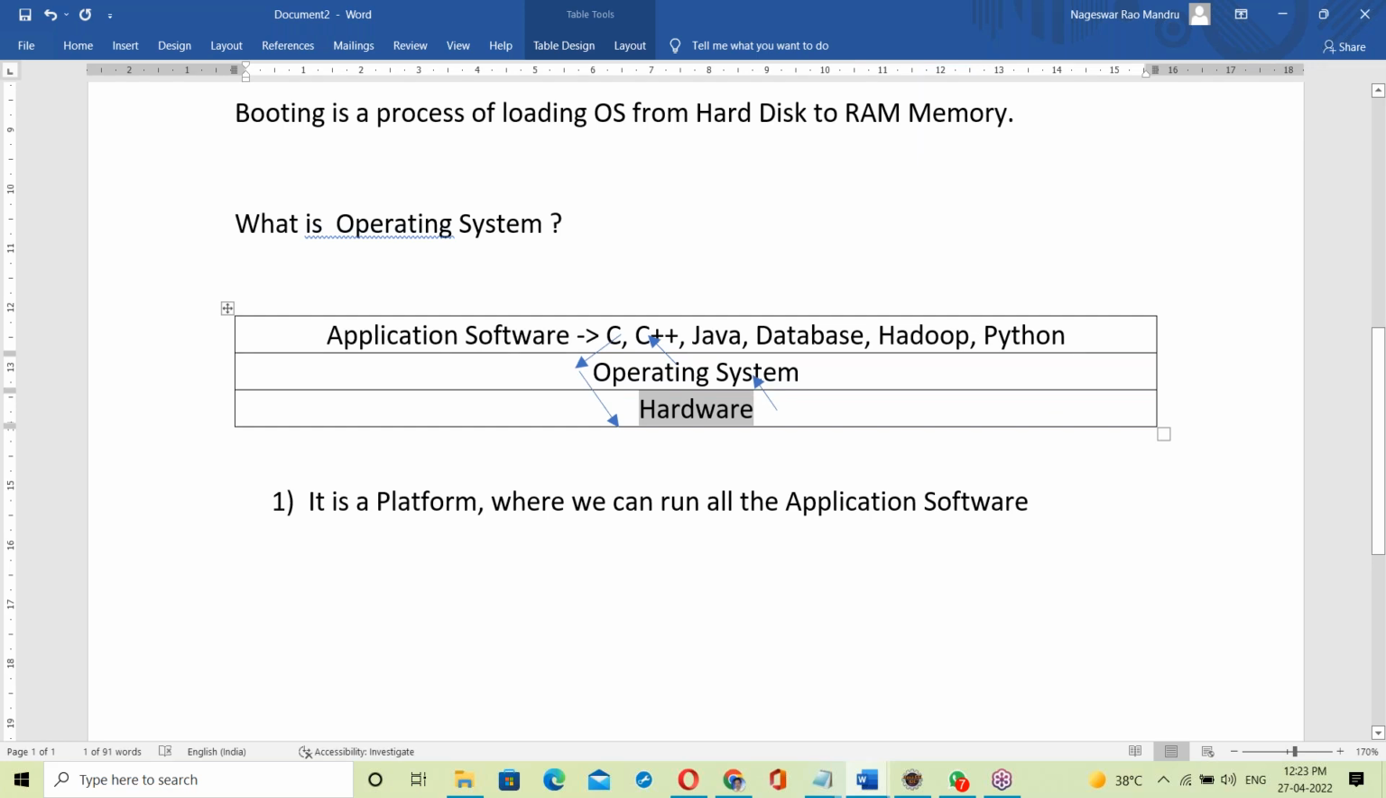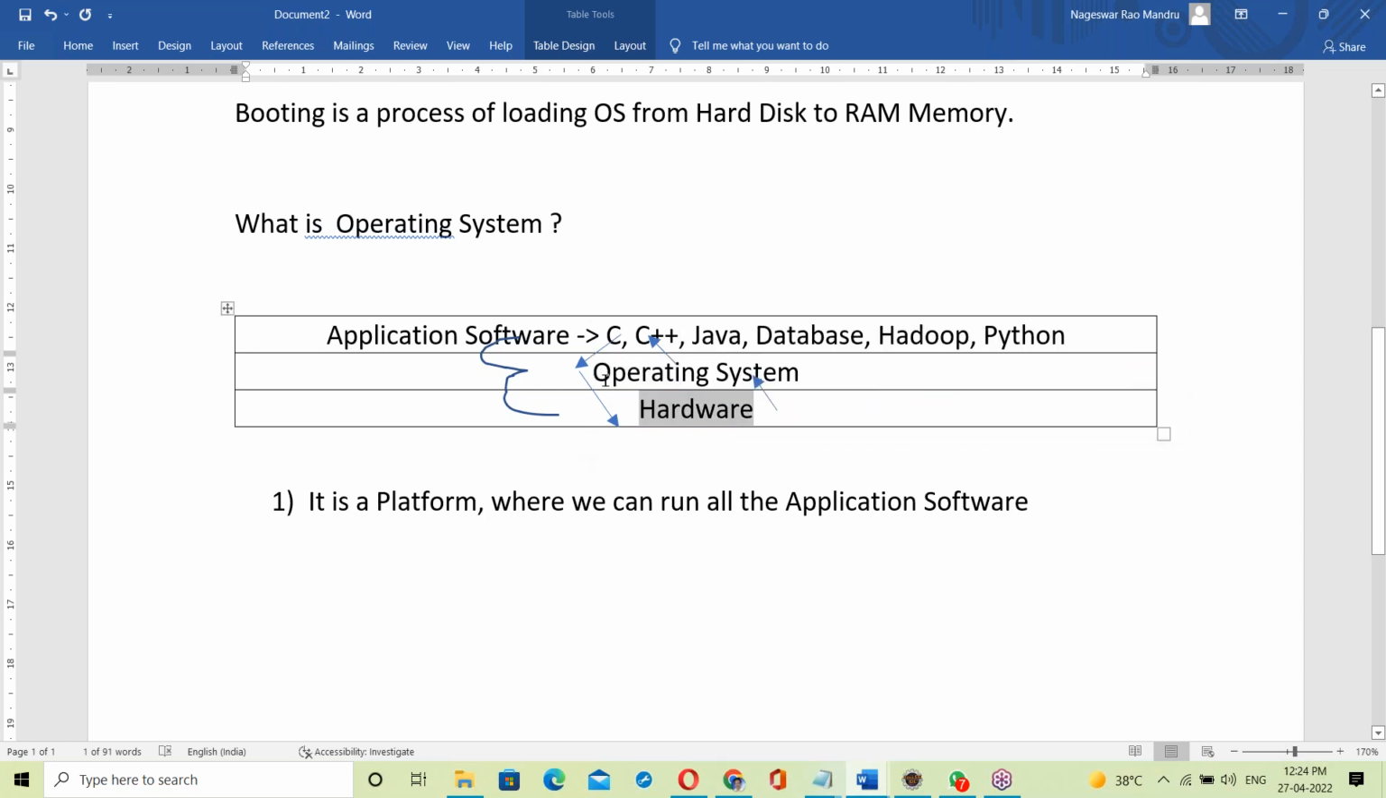Application software output goes to the OS and then to the output device. Even input works the same way. So application software interacts with hardware with the help of the OS. Between application software and hardware there is an OS, so every output of the application software is delivered to the OS and then delivered to the output device.